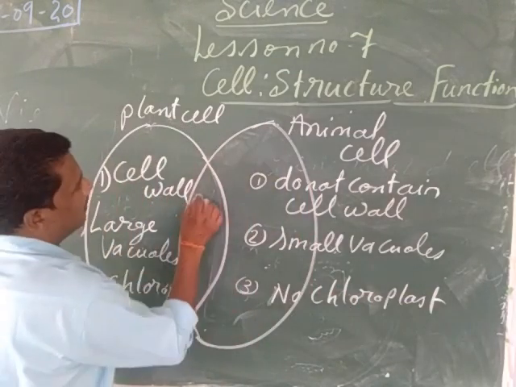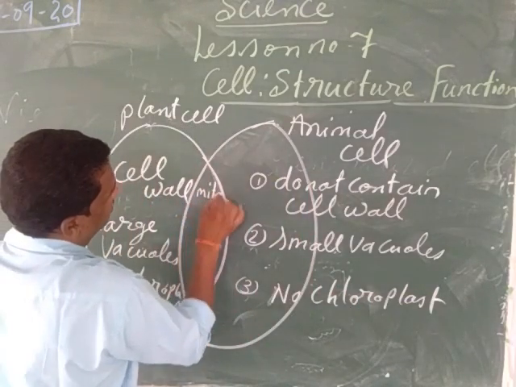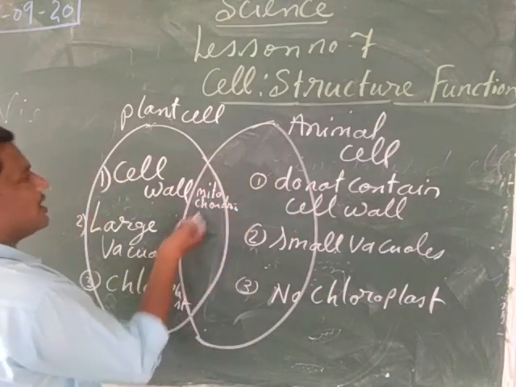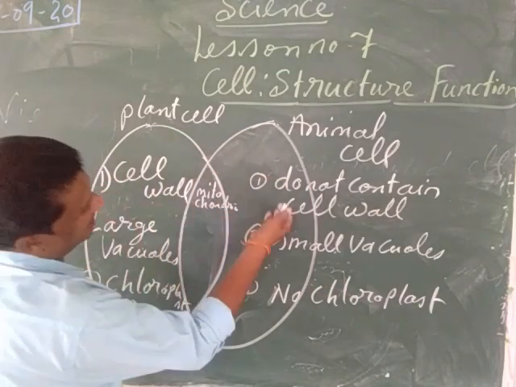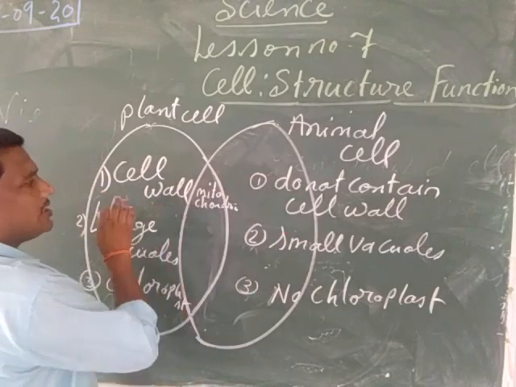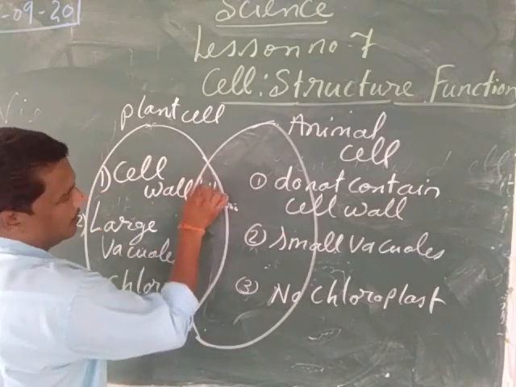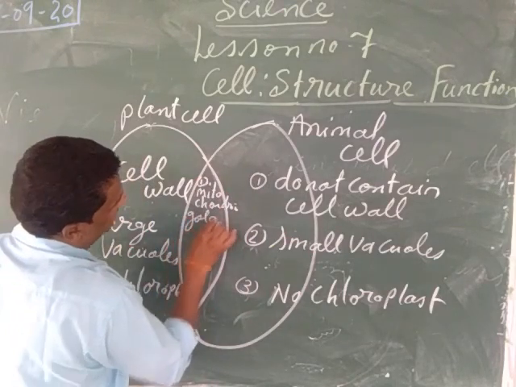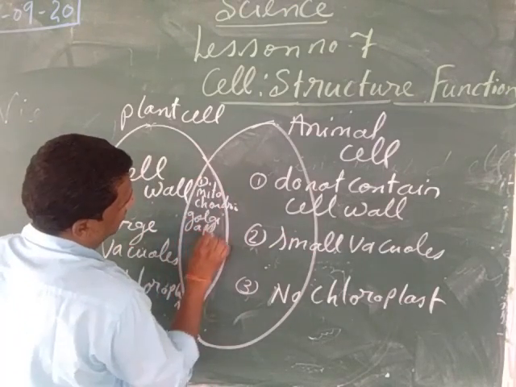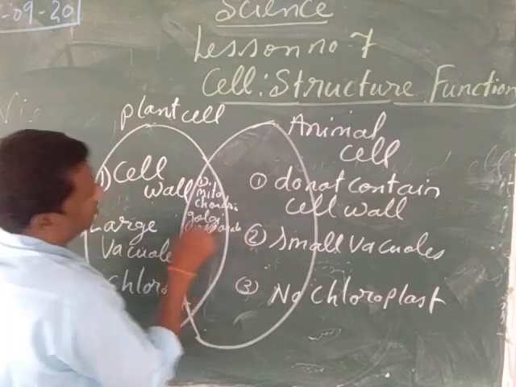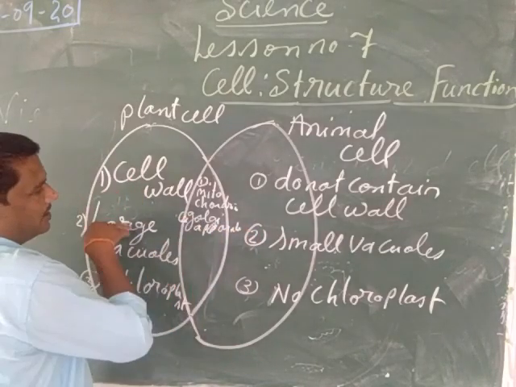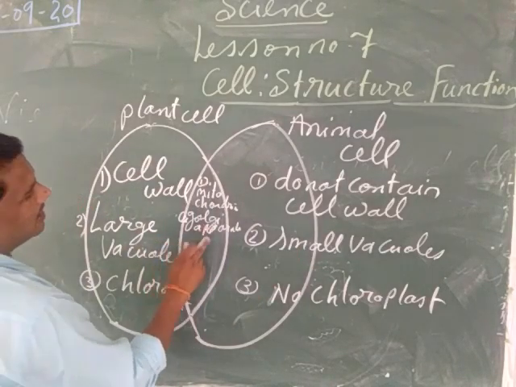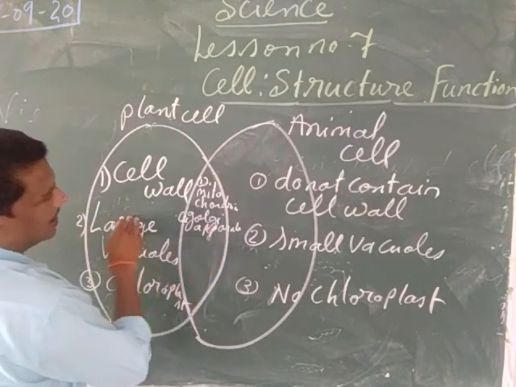So listen my child, mitochondria. Mitochondria is there in the plant cell also, mitochondria is there in the animal cell also. Then it contains the Golgi apparatus, G-O-L-G-I, Golgi apparatus. Golgi apparatus is present in the plant cell. It is also present in the animal cell.